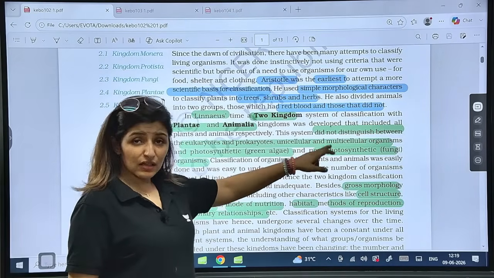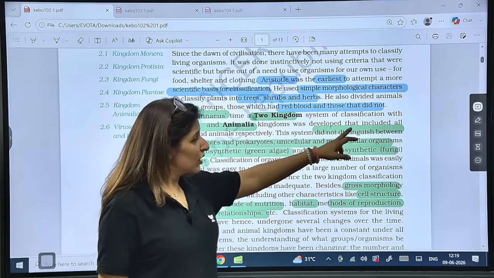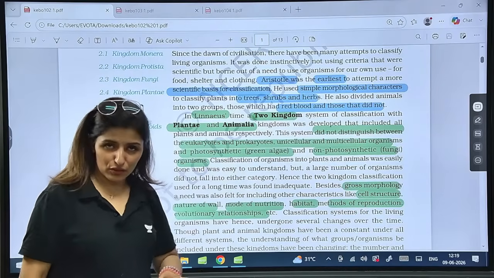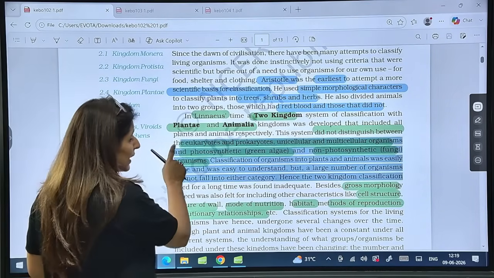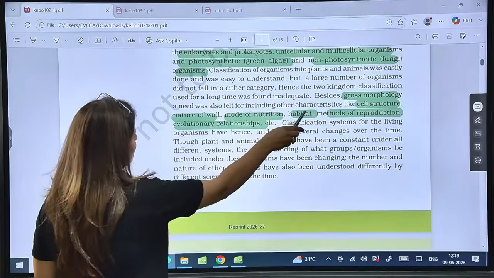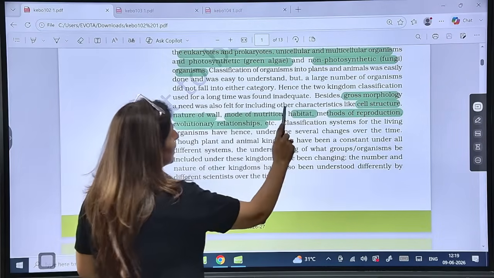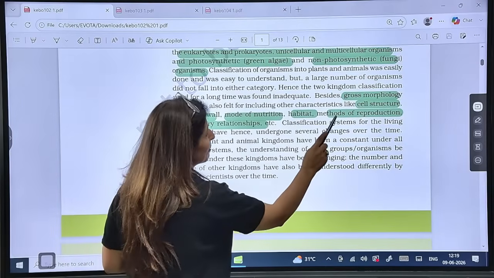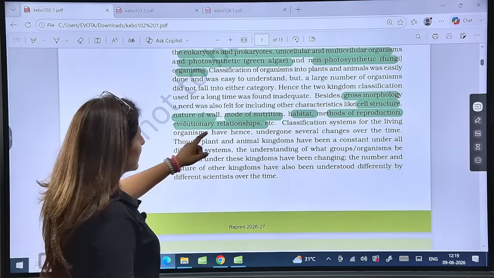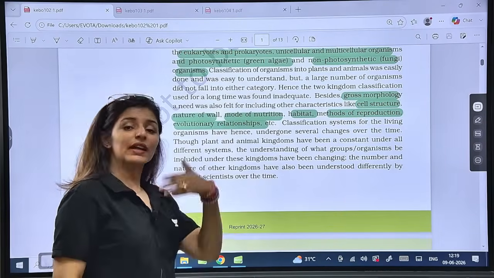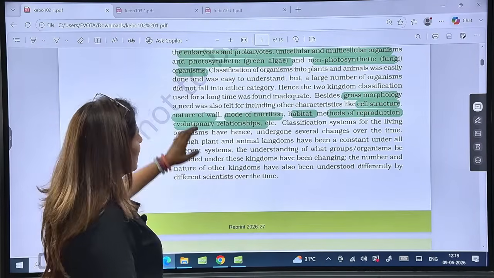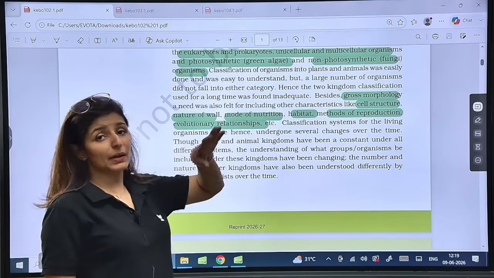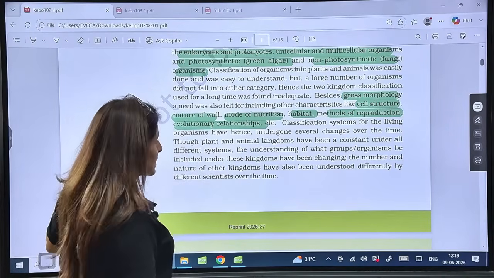See the disadvantages or the criticism of this system: it did not distinguish between eukaryotes and prokaryotes, unicellular and multicellular, photosynthetic and non-photosynthetic. Is that clear? Then besides the gross morphology, other characters used were cell structure, nature of wall, mode of nutrition, habitat, methods of reproduction, evolutionary relationship. These were also included in later classifications. Is that clear? But Linnaeus did not involve these. The only criterion used by Linnaeus was the presence or absence of cell wall, and we will see it here. Yes, is this point clear to all?